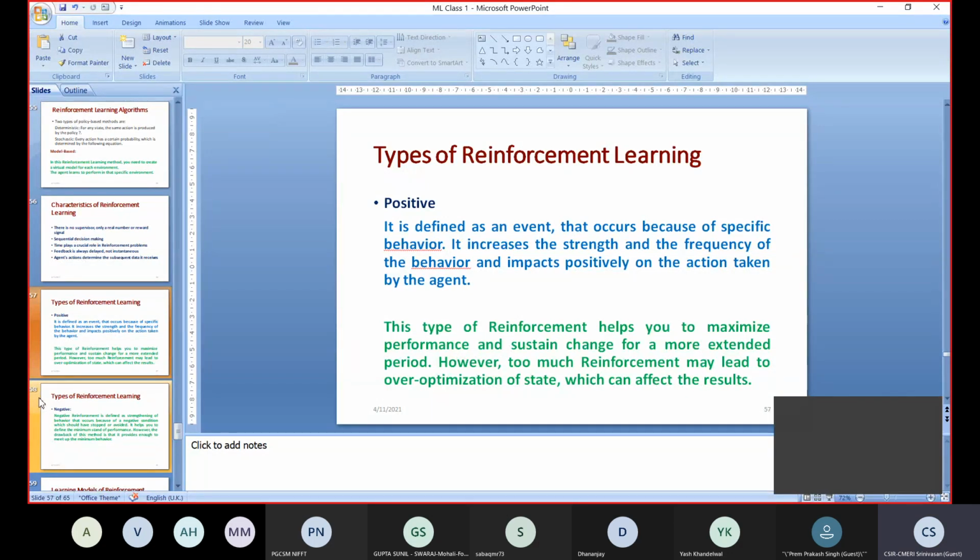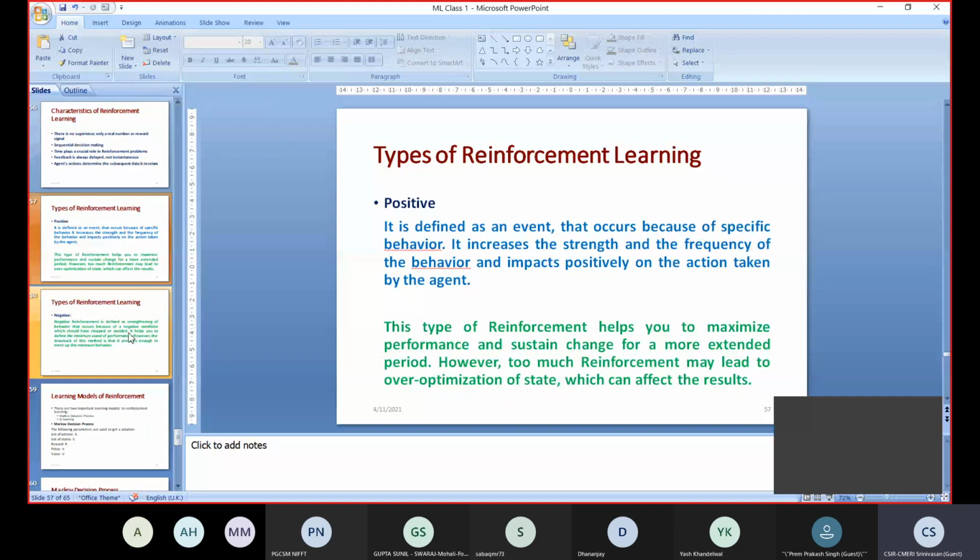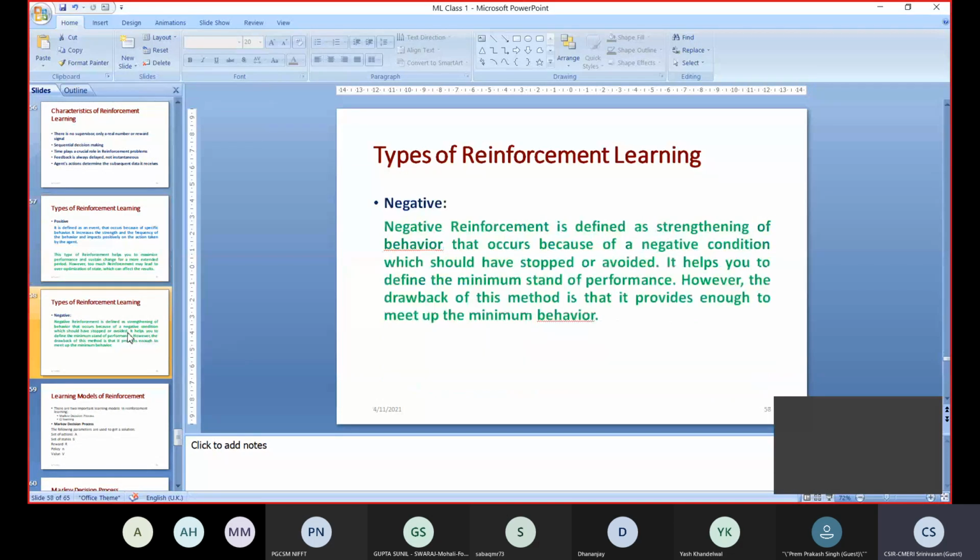It is always something I have to do, like a running race, where I should always start the run. So this is a disadvantage, but the positive way is that we are always giving a reward. Based on that reward, it is getting energized and it will perform the task. Another way of reinforcement learning is negative reinforcement learning. That is defined as a strengthening of behavior that occurs because of negative conditions, which should have been stopped or avoided. That means whenever I tell the cat to walk, the cat should not stay in the sitting position. So it should avoid that.